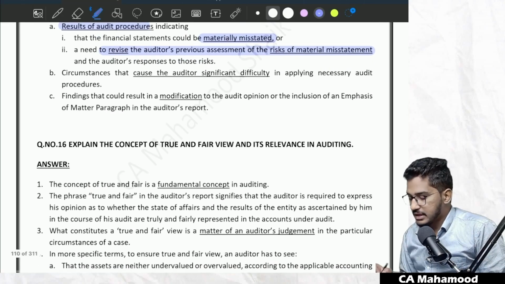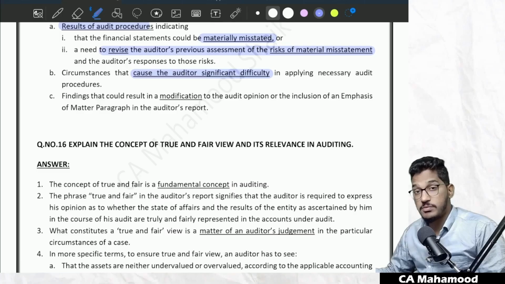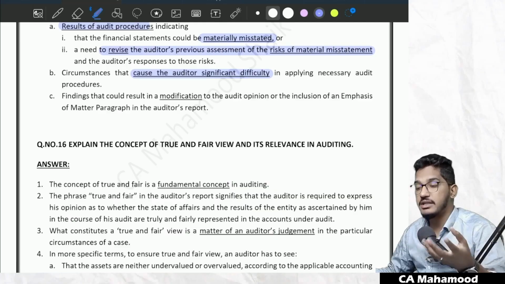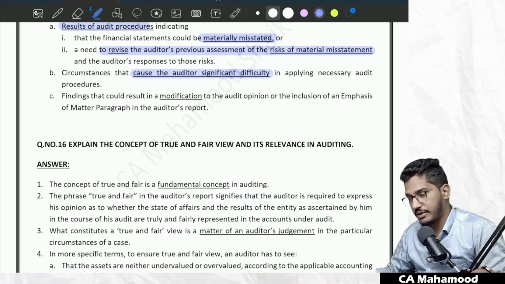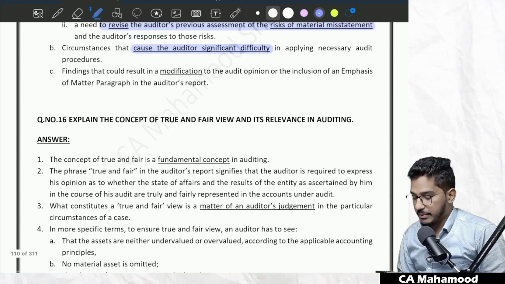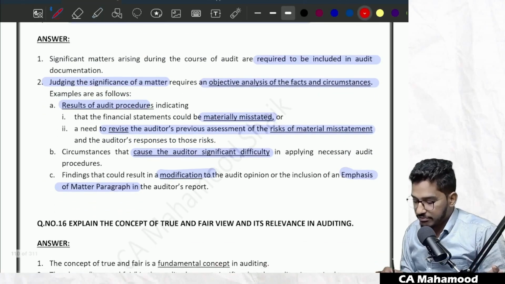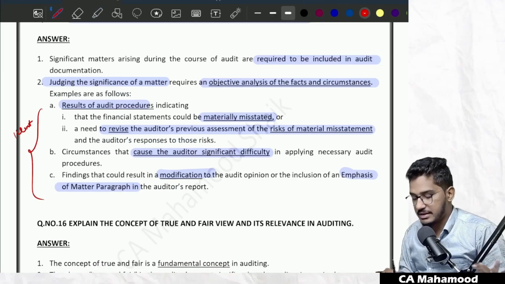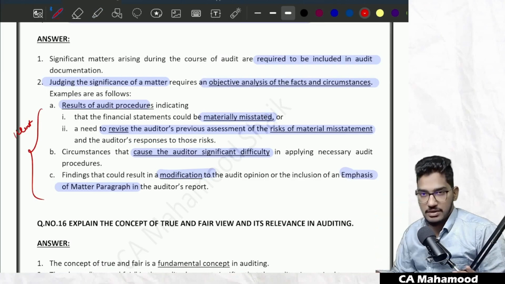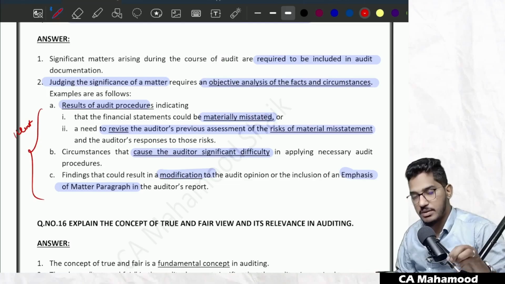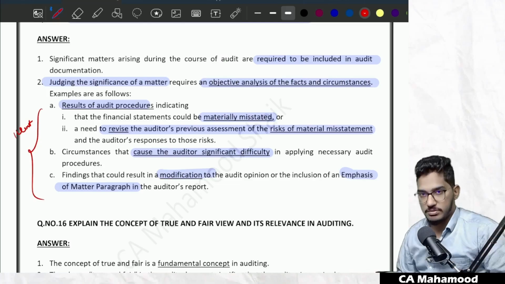And once again, circumstances that cause the auditor significant difficulty in applying necessary audit procedures. If you find any circumstances which are giving you difficulty in performing audit procedures and getting audit evidence, even those circumstances could be significant matters. Or you have some findings that could result in a modification of the auditor's opinion, or findings which are required to be highlighted in the emphasis of matter paragraph, that also could be considered a significant matter. So once again, this is not a full and final list of significant matters. These are just illustrative examples. But finally, whether a matter is significant or not has to be decided by the auditor himself using his professional judgment.